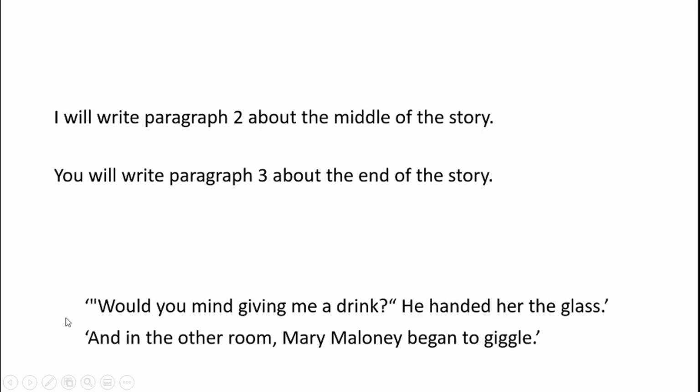So I suggest now that you find your notes from last week about these 2 quotations, decide which one of them you're going to use, and start thinking about which word you might want to pick up on and what this says about how Mary is at the end. Remembering that when you do use a quotation, you don't have to use it all. We'll go into that a bit later, but you can choose a small part of it if you want to. That's absolutely fine. So I'll let you pause there and decide which one you're going to use.